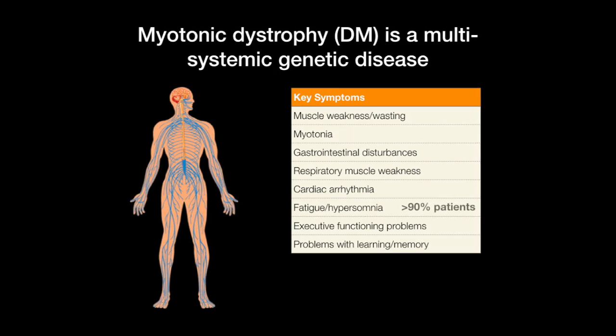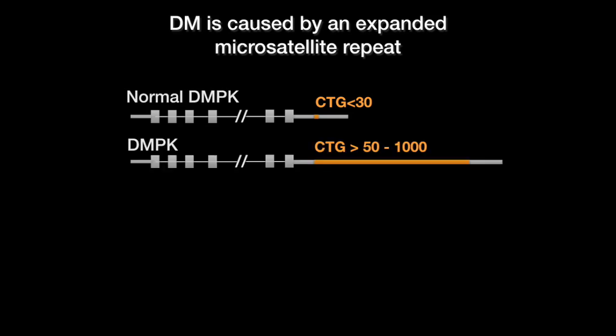Fatigue and hypersomnia can affect over 90% of patients. There can also be executive functioning problems and problems with learning and memory. Myotonic dystrophy is caused by an expanded microsatellite repeat. Typically, in healthy individuals, there are fewer than 30 CTG repeats in the 3' untranslated region of the DMPK gene. In myotonic dystrophy, however, this repeat is expanded.